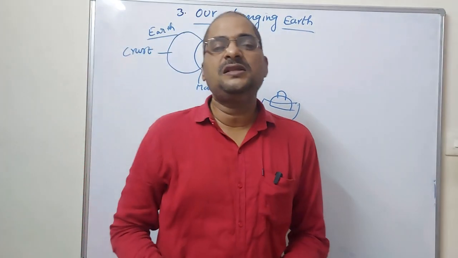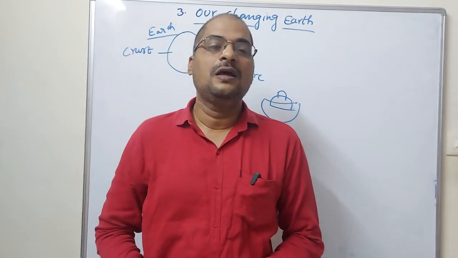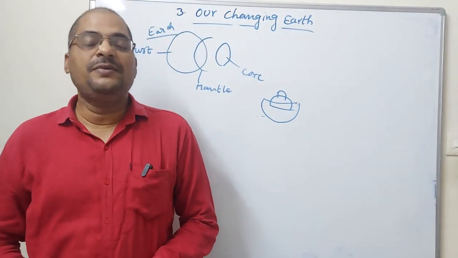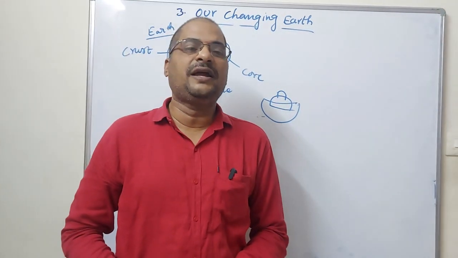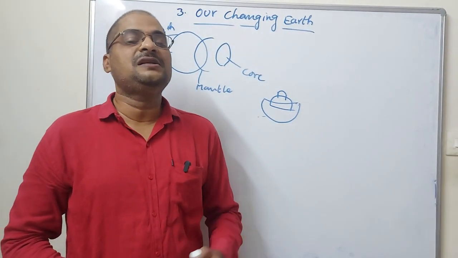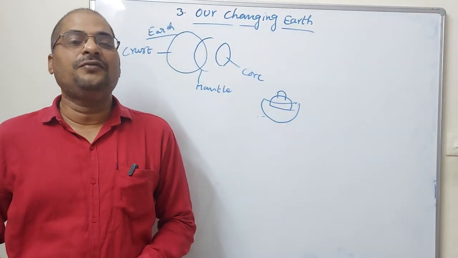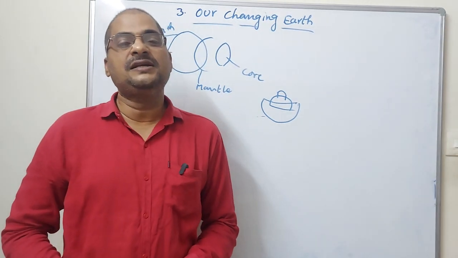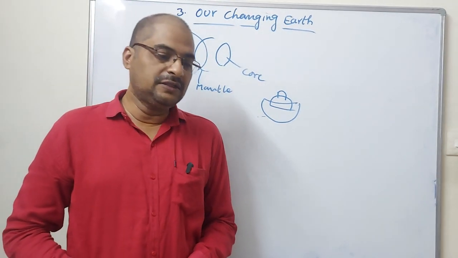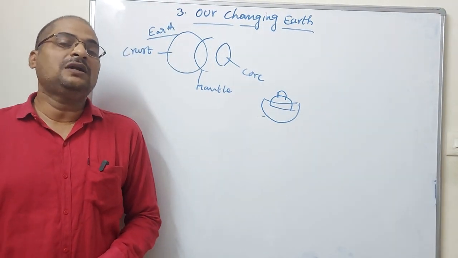Actually, the earth undergoes some changes. It is not constant. Changes occur in the earth because the temperature increases: for every kilometer inside the earth's surface, the temperature increases by 1 degree. According to this situation, what will happen?